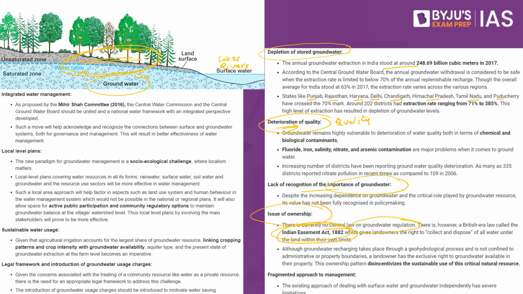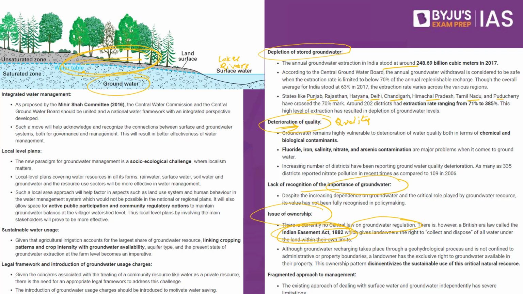This means that the state will have no control over this part of a community resource, but it becomes a private resource for you. Just because you have private land, just because you're able to dig a borewell, you would be able to extract maximum water, which is the groundwater. But in this particular case, the state has no control on the groundwater. So the law clearly says that the water below the surface belongs to the landowner, but unfortunately, water is a community resource where the government is not controlling. This is the fourth major concern.